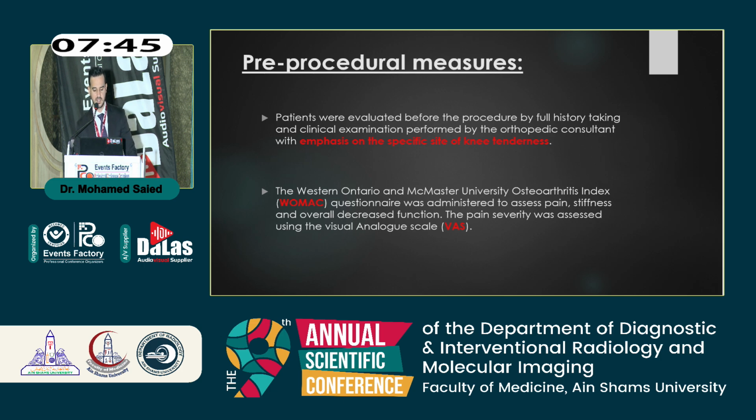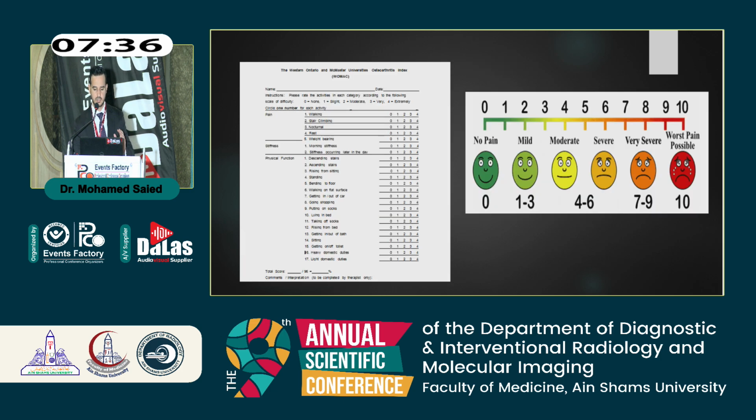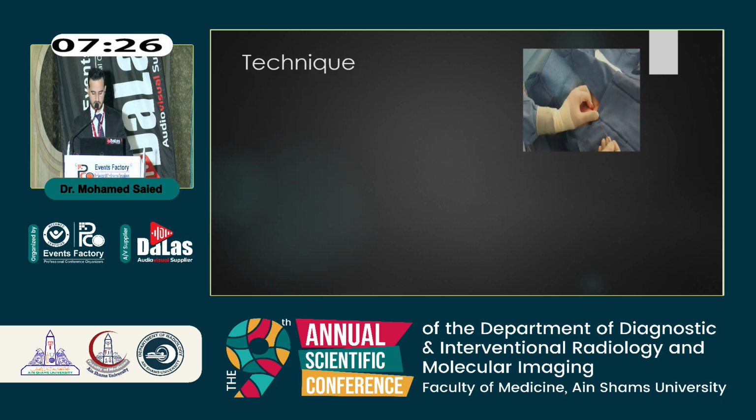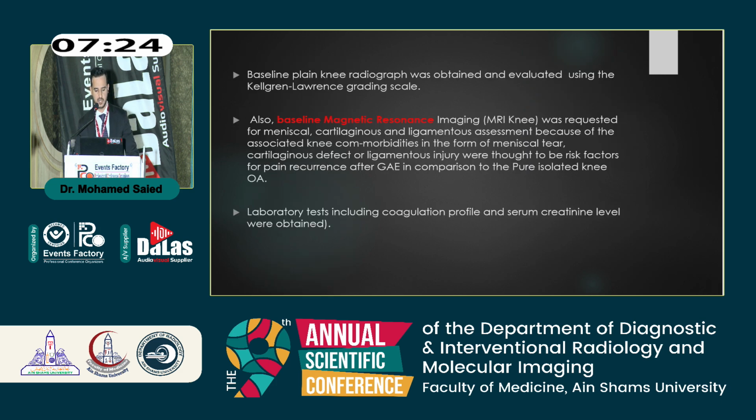So we do a VAS score for pain severity for all patients, and the functional scoring system applied for knee osteoarthritis is called the WOMAC score. The WOMAC scoring system is different from the VAS score; the WOMAC score is a functional score. At baseline, a plain X-ray was obtained and evaluated using the scoring system, and we requested a baseline MRI.